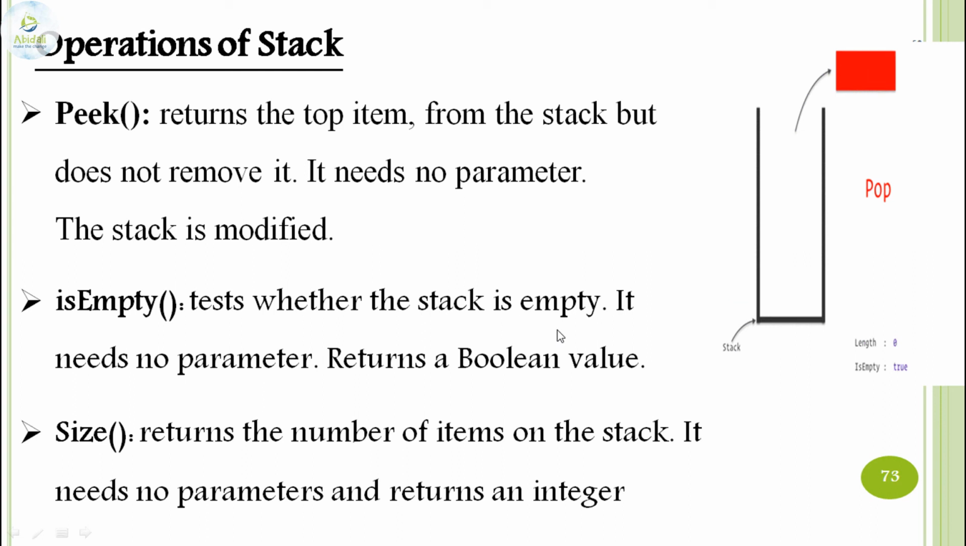Is empty. So when the stack is empty, it tests whether the stack is empty or not. It needs no parameter and returns a boolean type of value, that is true or false. So if the stack is empty, it returns true. If the stack is not empty, it returns false. We will see the example. Size denotes the total number of items or elements in the stack, and it also doesn't accept any parameter and returns an integer.